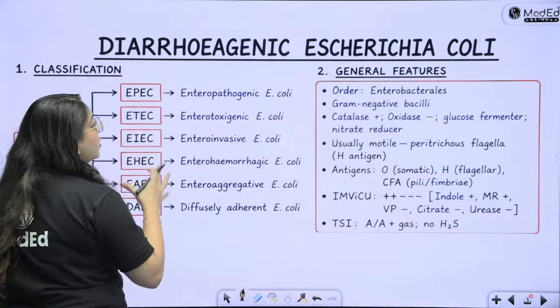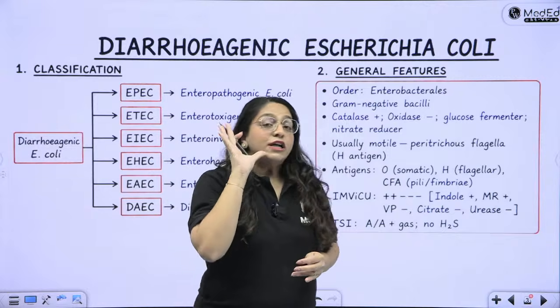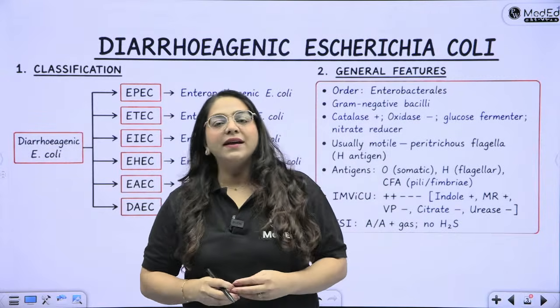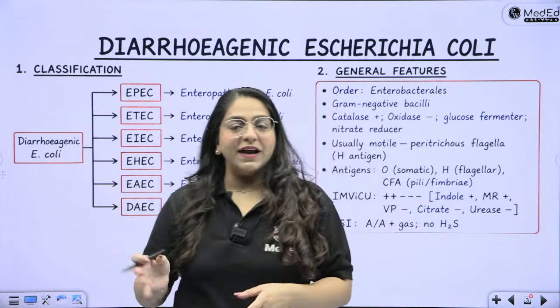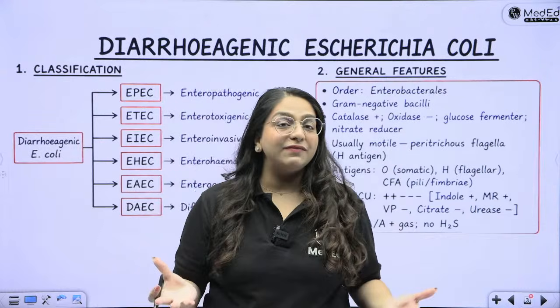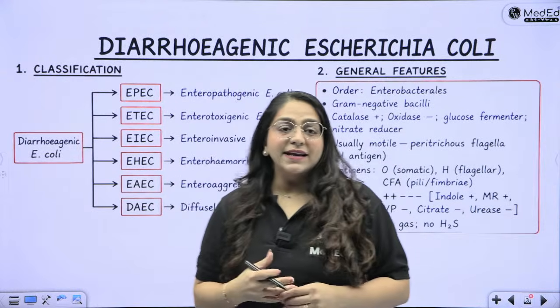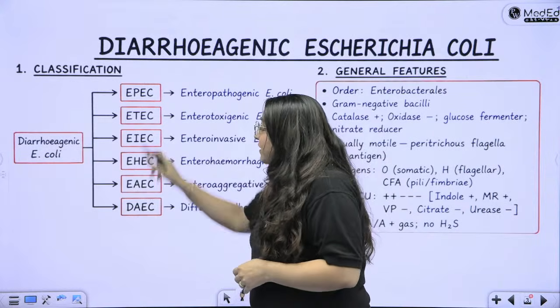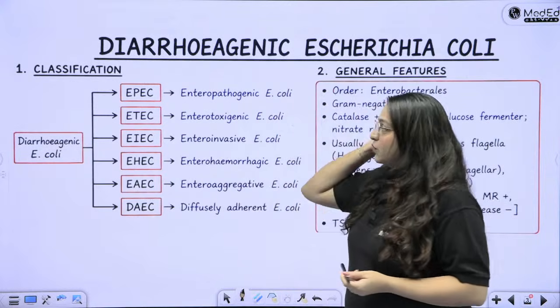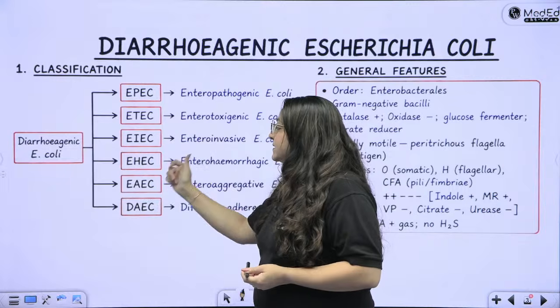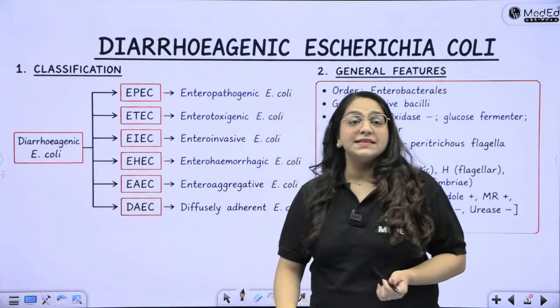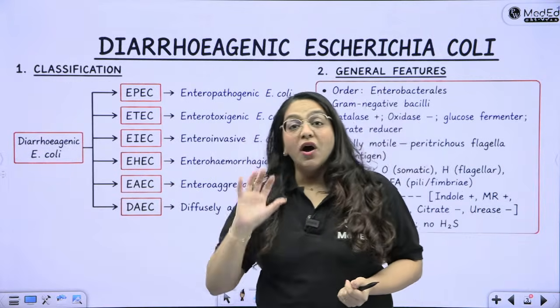So when we are talking about diarrheagenic E. coli, we specially classify diarrheagenic E. coli separately. Why? Because E. coli can cause absolutely any infection under the sun. So amongst the diarrheagenic E. coli, we have 6 types: EPEC, ETEC, EIEC, EHEC, EAEC and DAEC. This is how I want you to draw in your answer sheets as well.